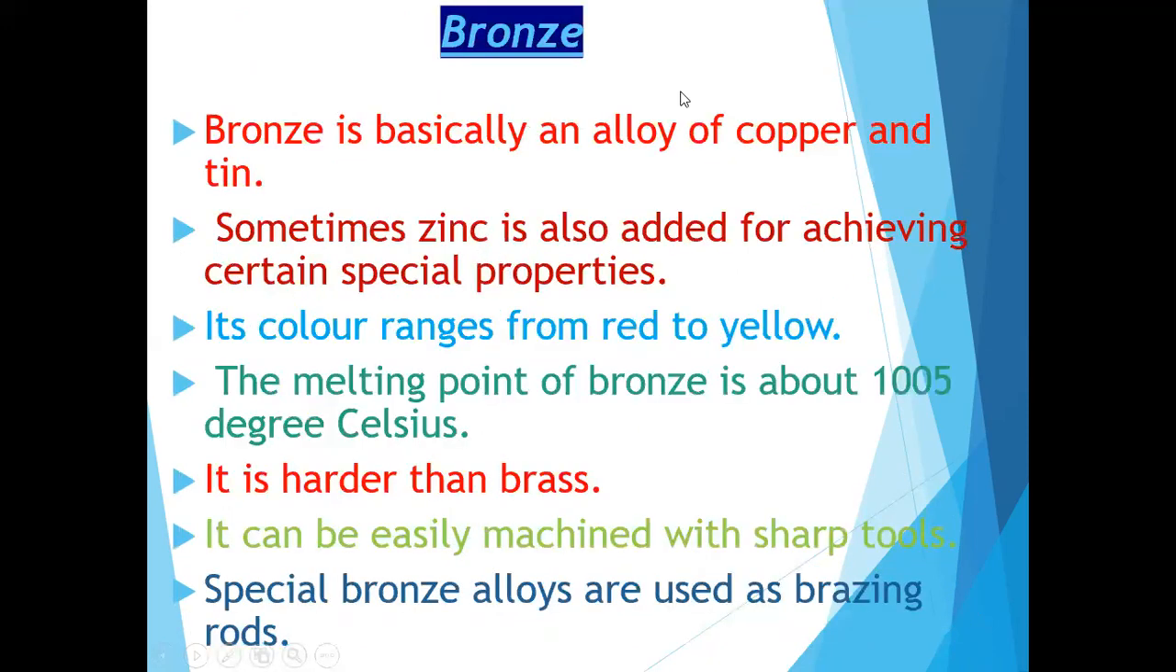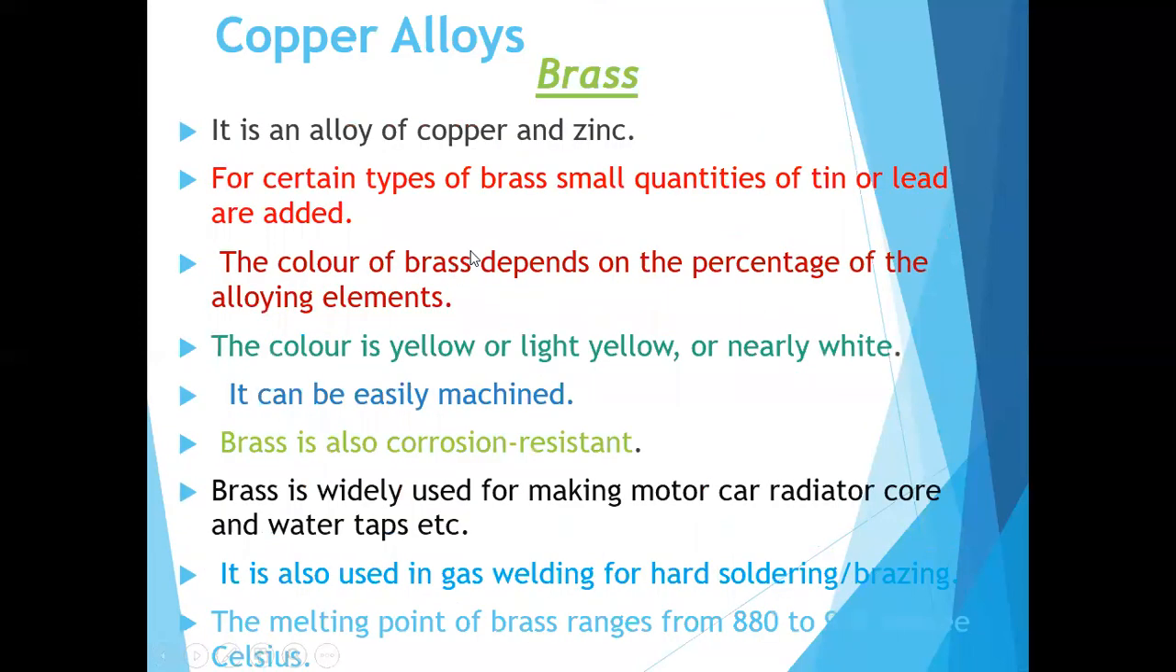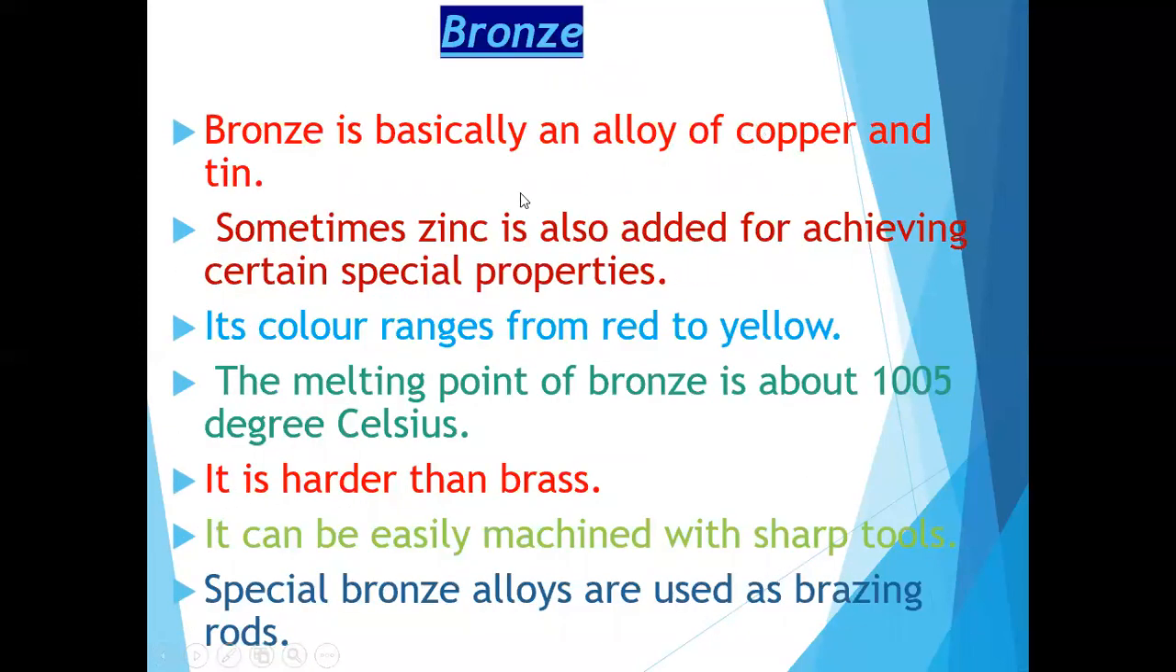Next one is bronze. Bronze is basically an alloy of copper and tin, which in chemistry is represented as Sn. Sometimes zinc is also added for achieving certain special properties. Normally it is a mixture of copper and tin. To recap, brass is copper and zinc, and bronze is copper and tin.